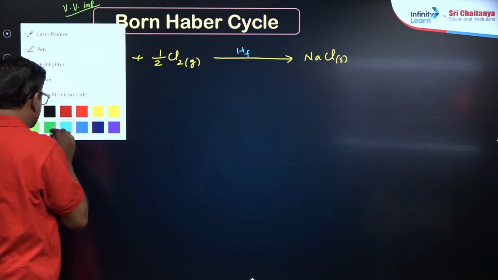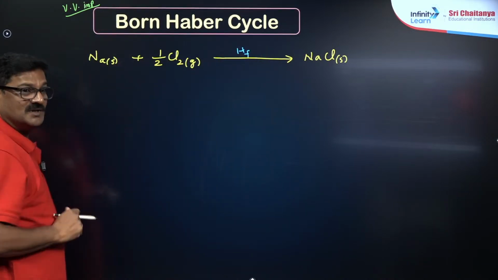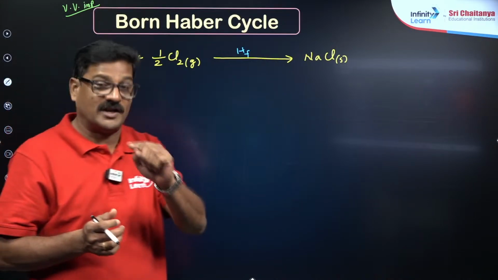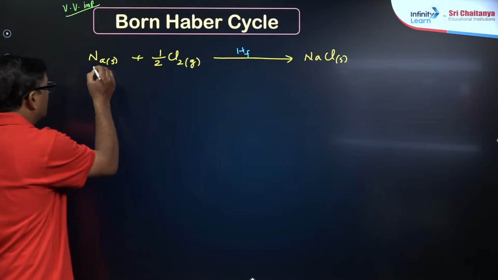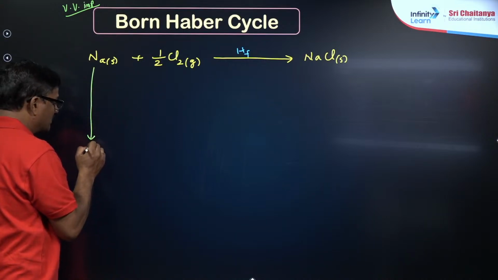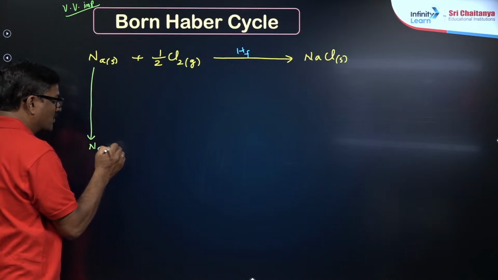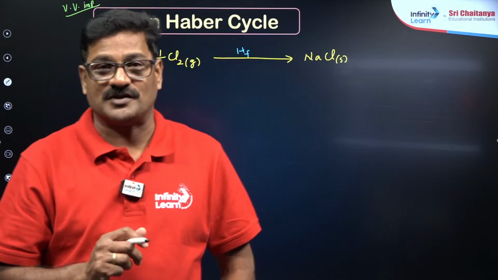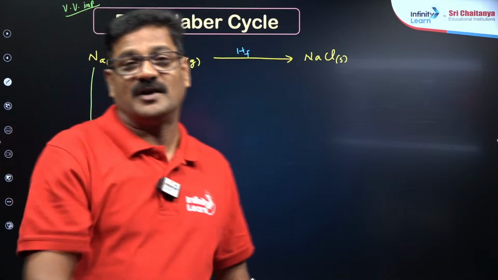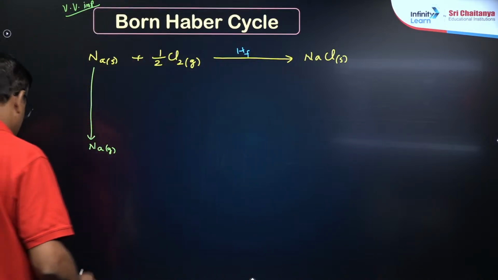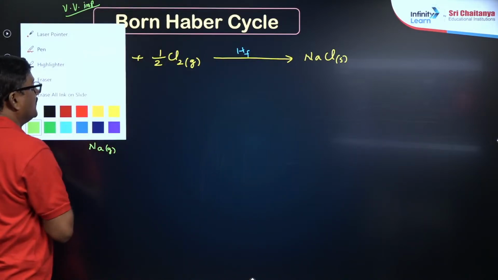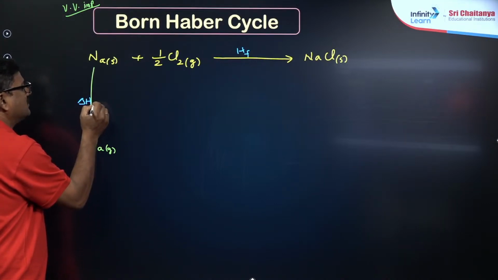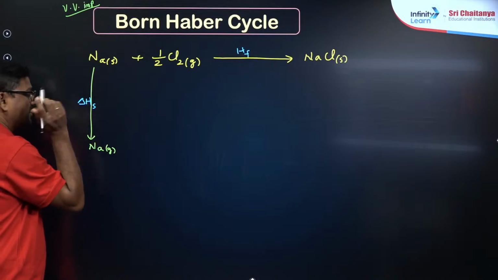And also I want to take the indirect steps. In the indirect steps, I want to give you every point, point to point. Sodium solid is converted into sodium in the gas state. This process is a sublimation process, in which a solid is directly converted into gas. So this is the enthalpy of sublimation.